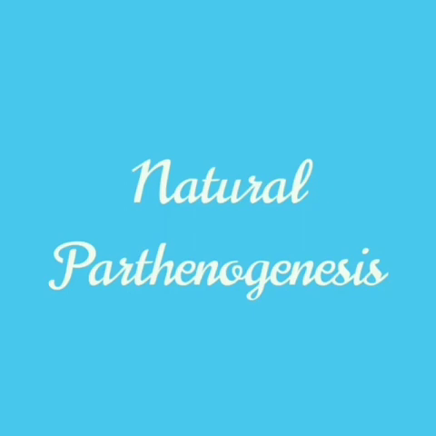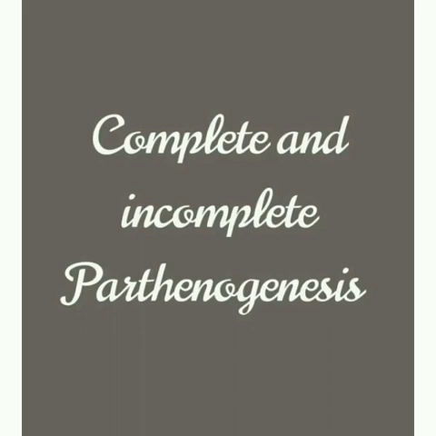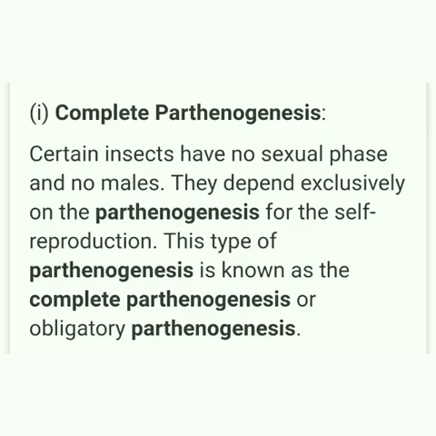known as natural parthenogenesis. It may be divided into two: complete and incomplete parthenogenesis. In complete parthenogenesis, it is the only form of reproduction in certain animals, and there is no biparental sexual reproduction. There are no male organisms, and so such individuals are represented by females only.